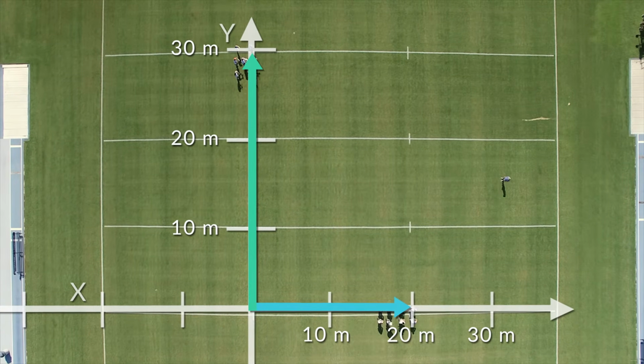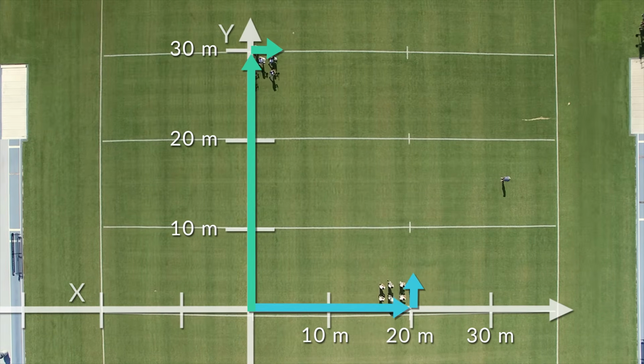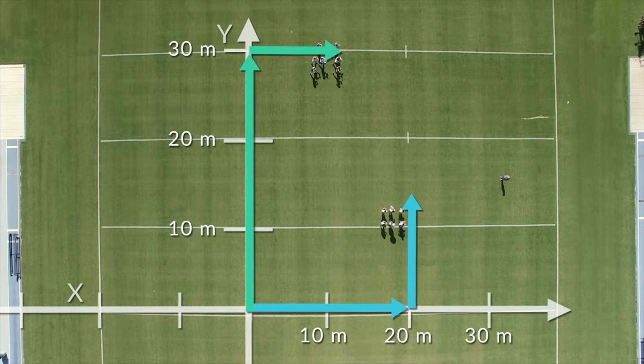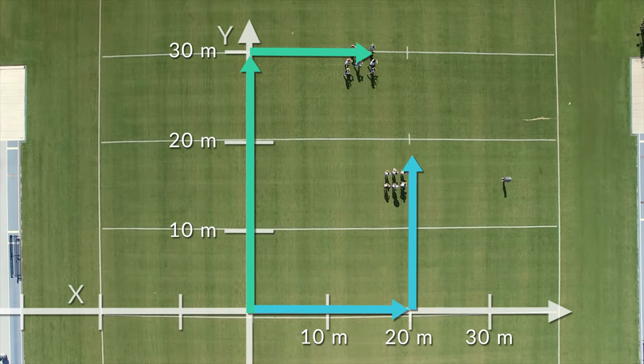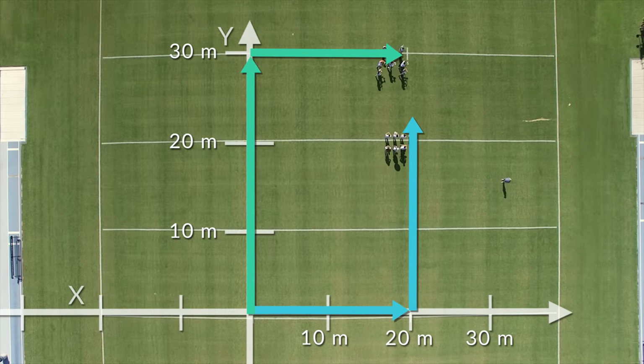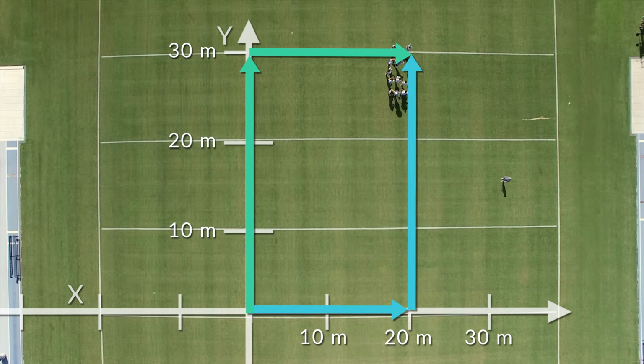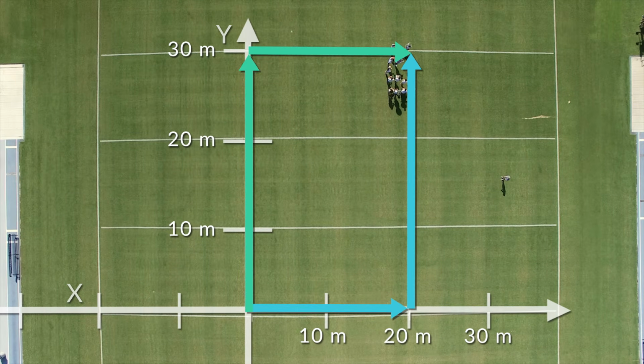Now group 2, go 20 meters in the x direction at 1.5 meters per second, and group 1, you go 30 meters in the y direction, also at 1.5 meters per second. Now what do we see? They are back together again. So what is the resultant of the second group's movement? And what is the resultant of the first group's movement? They are the same. So it doesn't matter what order we put the vectors in, we still end up at the same point with the same resultant vector.